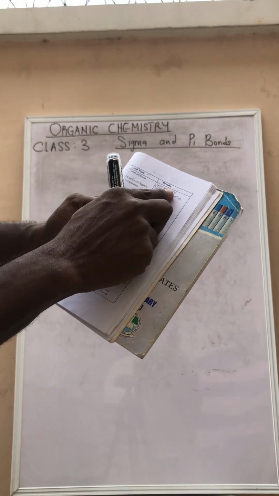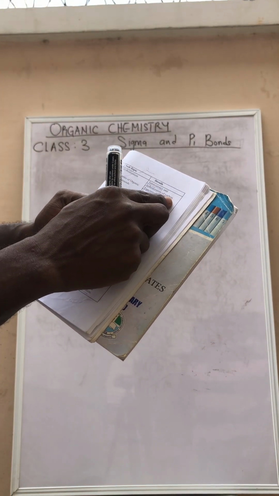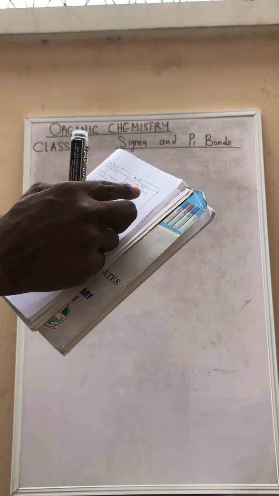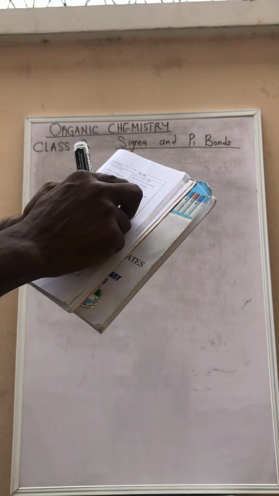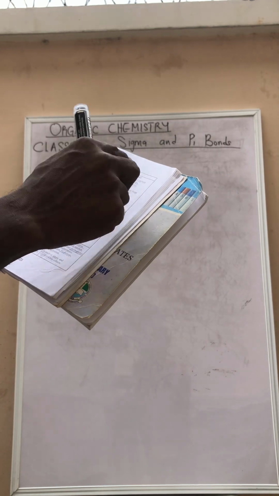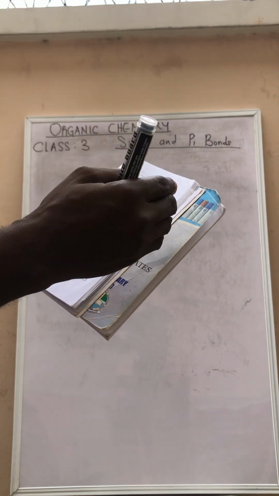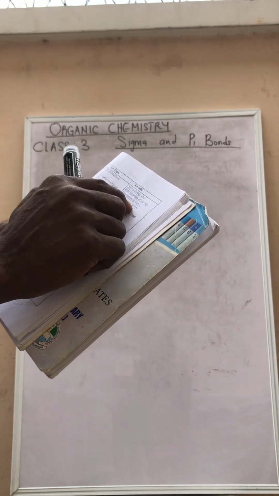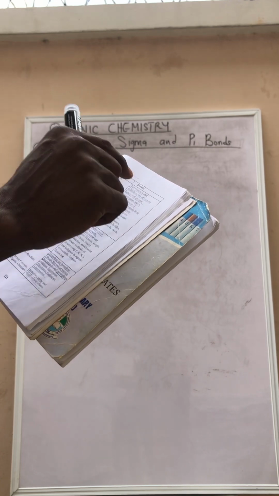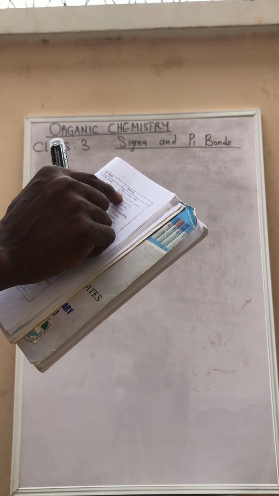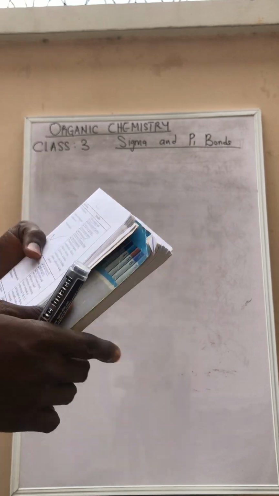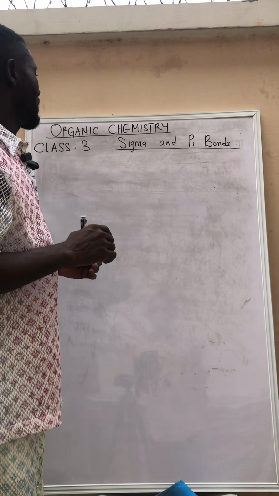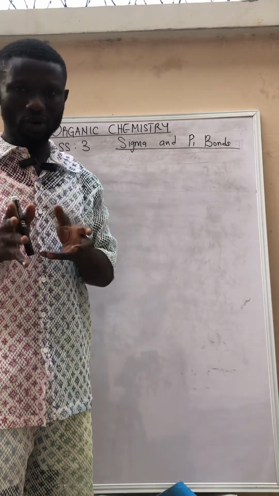We started with tetravalency and hybridization of carbon. So the next thing, under this hybridization, we need to look at the type of bond before we now look at the bonding system in alkanes and alkenes, and then homologous series. But today we are looking at sigma and pi bond. So let's start. What is sigma bond and what is pi bond?